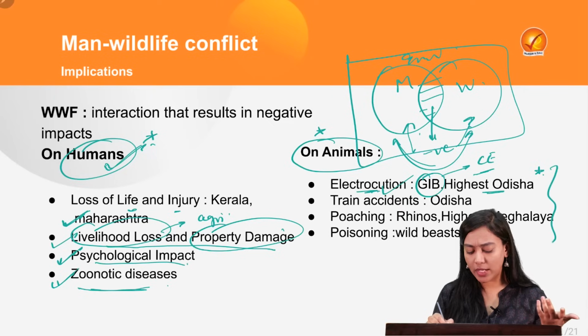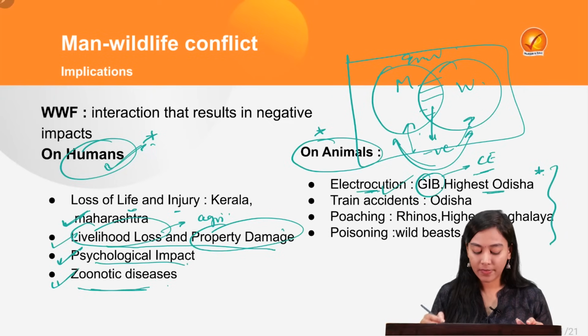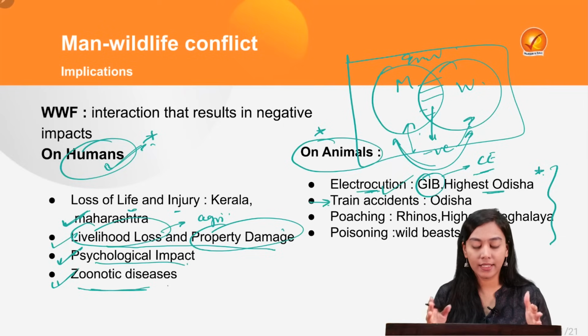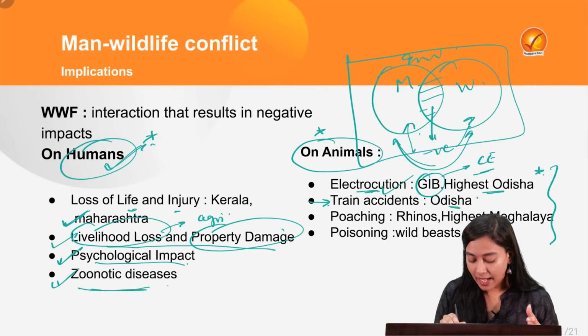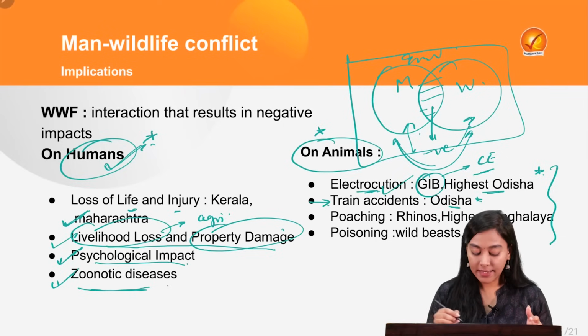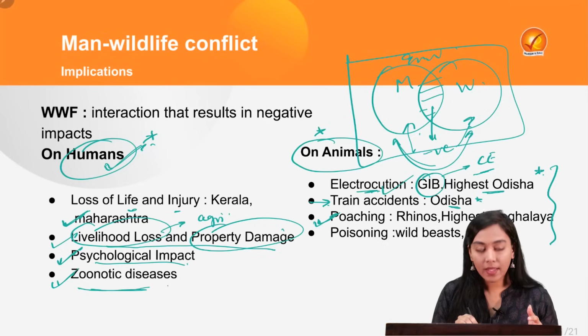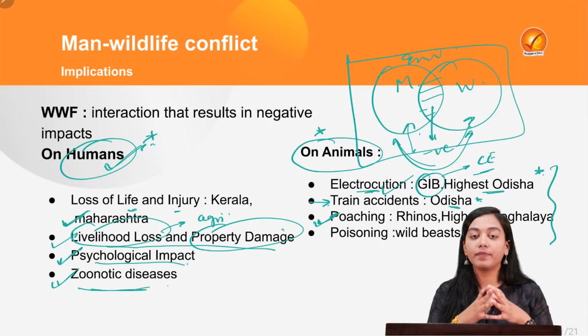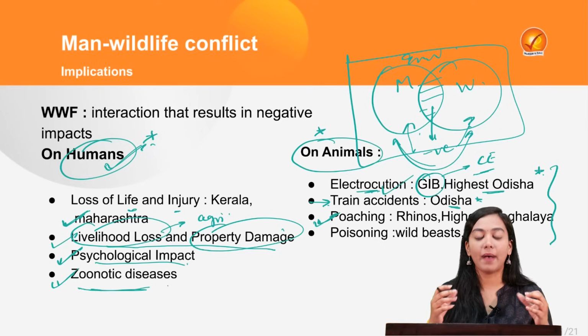This data can also help you in, let's say, the mains examination. Then if you talk about train accidents, animals also suffer from them, especially elephants, and this is also seen highly in the case of Odisha. Then poaching is another reason, when the human and the wildlife inevitably and negatively impact each other.